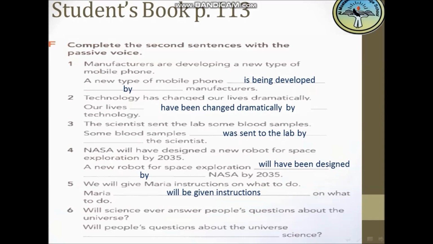Will science ever answer people's questions about the universe? Okay, people's questions about the universe, ever... Yeah, instead of answer I would put be, and answer I would put the past participle form of it, which will be answered. So ever be answered by science.